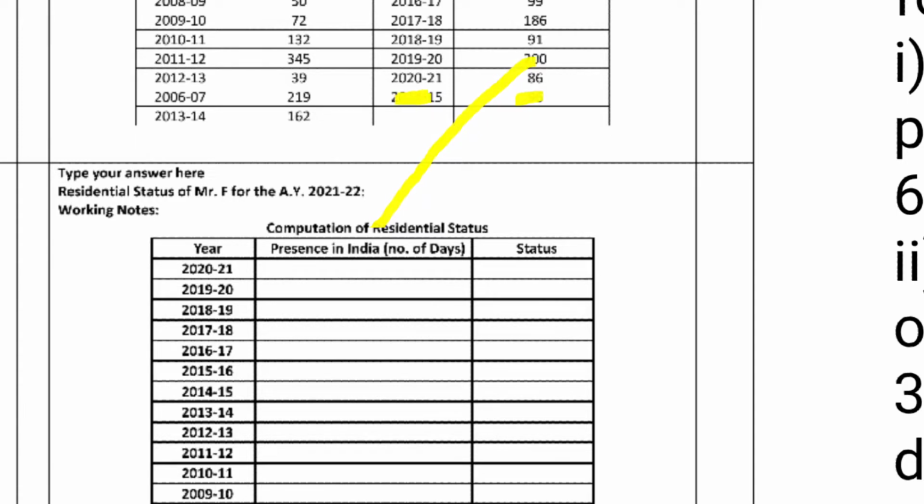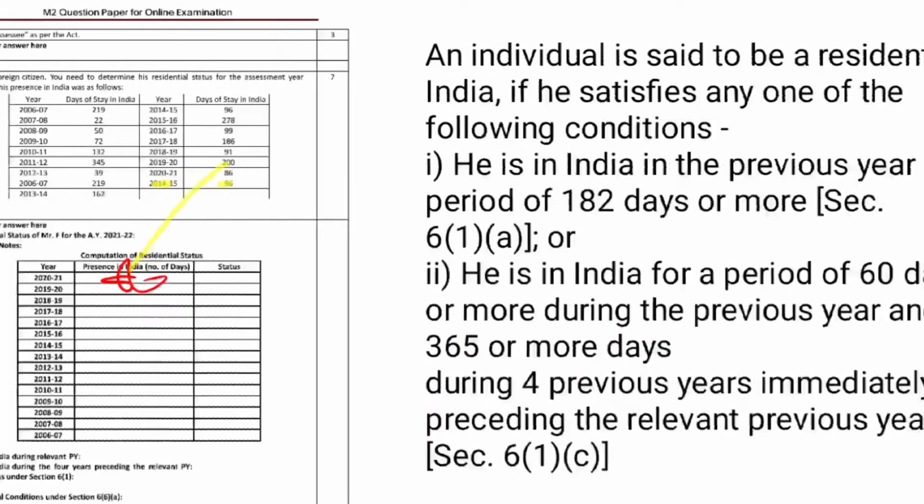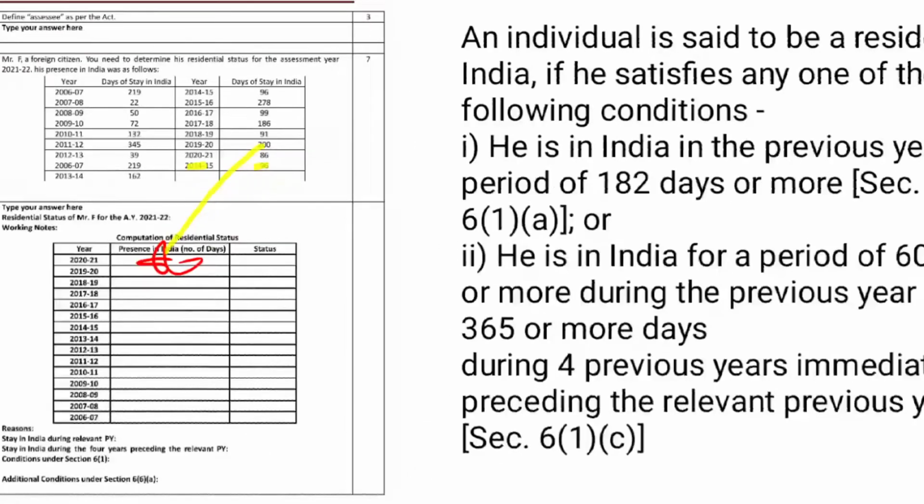Whenever we determine the status, we need to follow this condition: he is in India in the previous year for 182 days or more, under section 6(1)(a). He is in India for a period of 60 days or more in the last previous year, so he satisfies the second condition. So he is a resident in India. So the first status is resident in India.